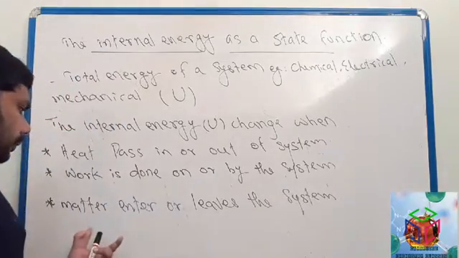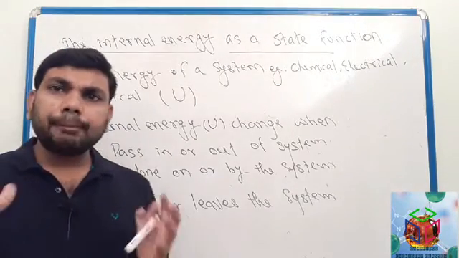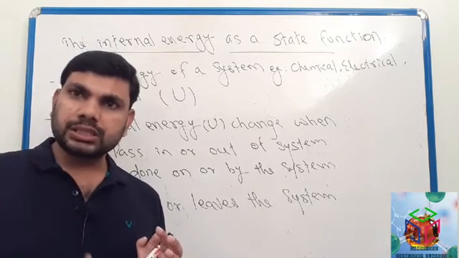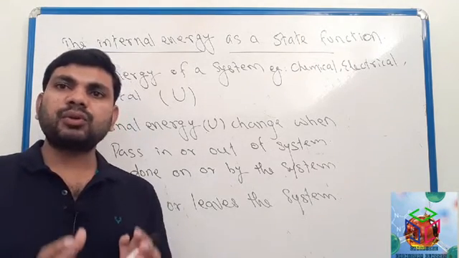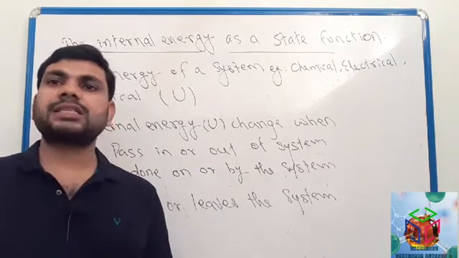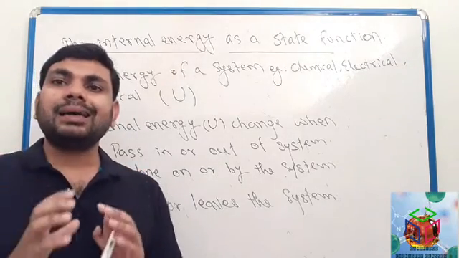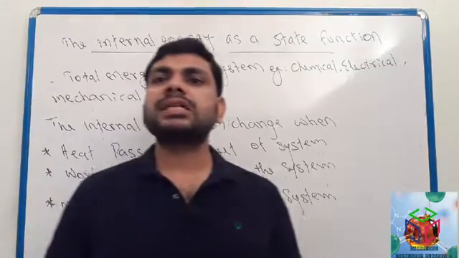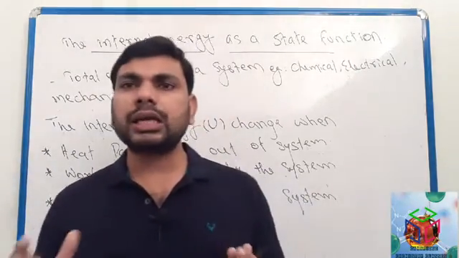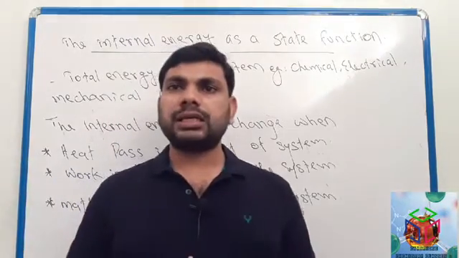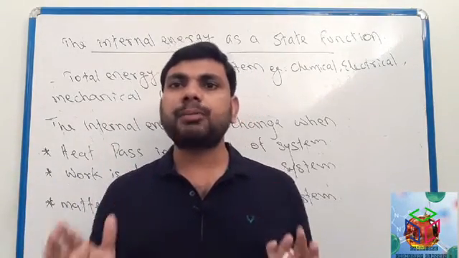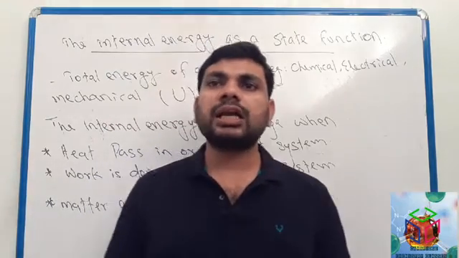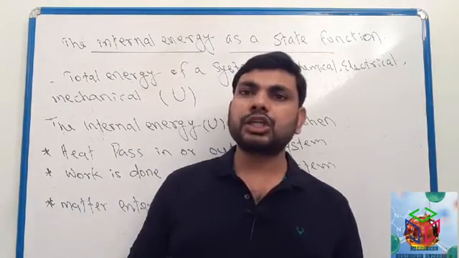Another one: if some amount of matter enters into the system or leaves the system, then internal energy will be changed. So here we discussed internal energy: the total amount of energy, the sum of all types of energy of a system, is called internal energy. Internal energy is represented by capital letter U.